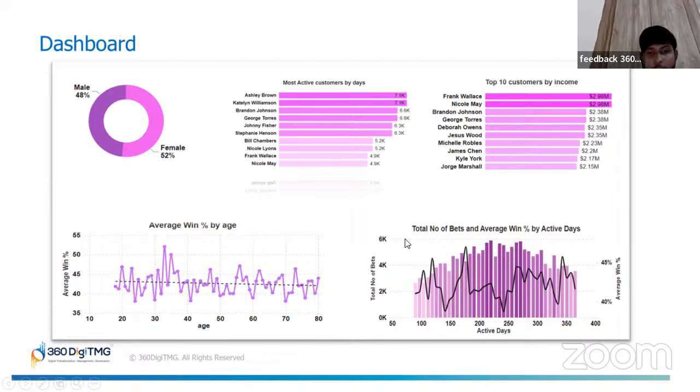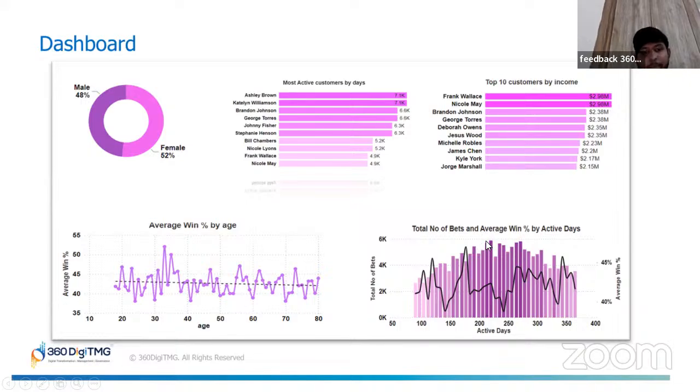We found that customers with around 220 active days place the highest number of bets, around 6,000 bets, sorry, my bad.